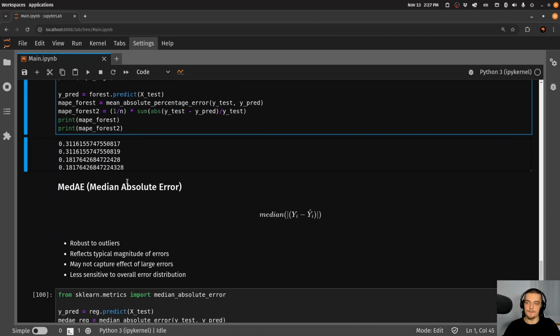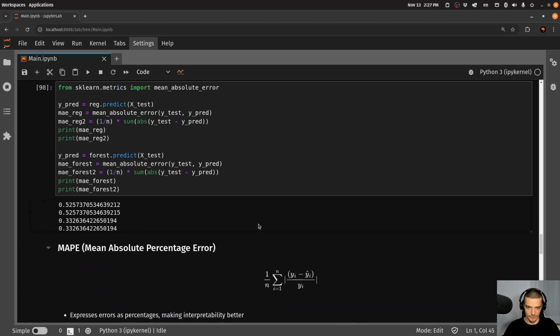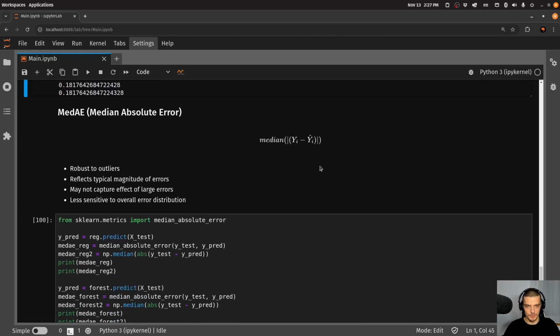And then we also have the median absolute error, which is basically also the same idea, but instead of taking the average, we take the median values. So here now I have this other notation where we have all of the errors at once, then we take the absolute value of them, and then we apply the median, meaning that we take the center value. Now, of course, this is much more robust when it comes to outliers, but in general, it doesn't really capture any effects of large errors or of outliers. It is really not sensitive to the error distribution because it doesn't really matter what's happening left and right. The important thing is what's in the center.